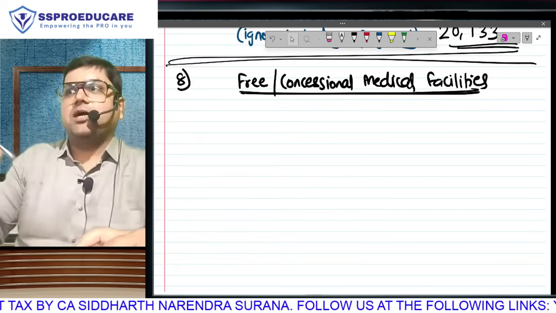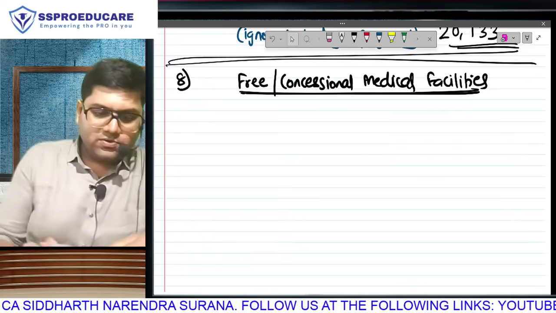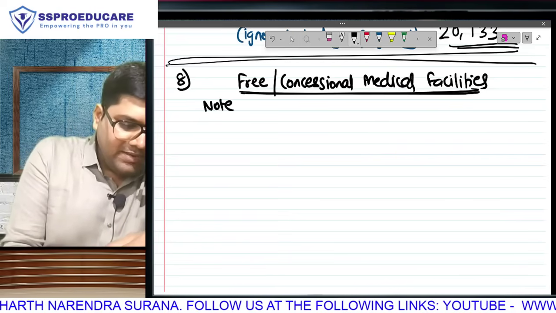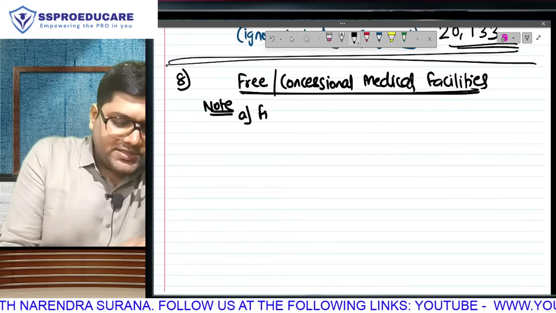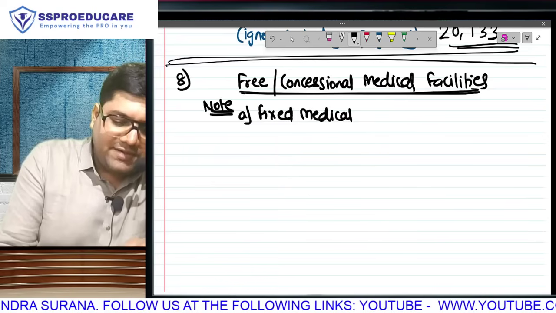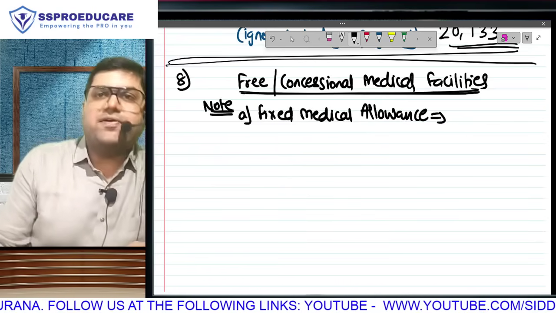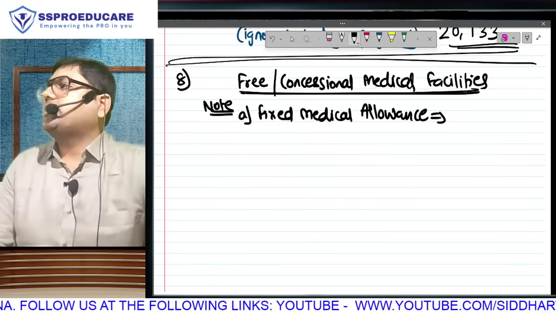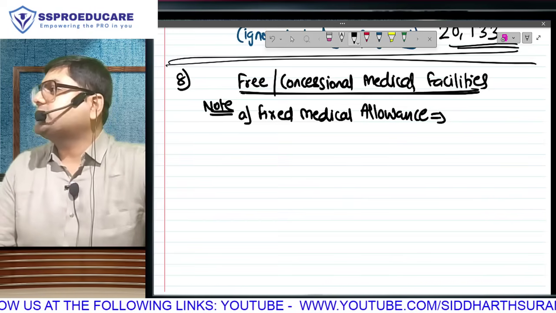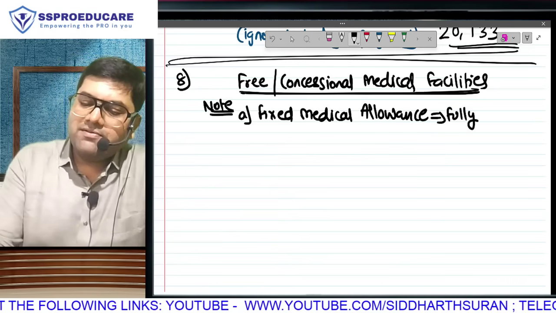But then there are some permutations involved here, which is why we can't cover it in the general rule. Let us start this concept by this. If your employer is giving you not a perquisite, but a fixed monthly medical allowance, irrespective of your actual expenditure, irrespective of whether you are well, unwell, irrespective of what is the cost of your treatment, if he is giving you a fixed monthly figure, so it's an allowance.